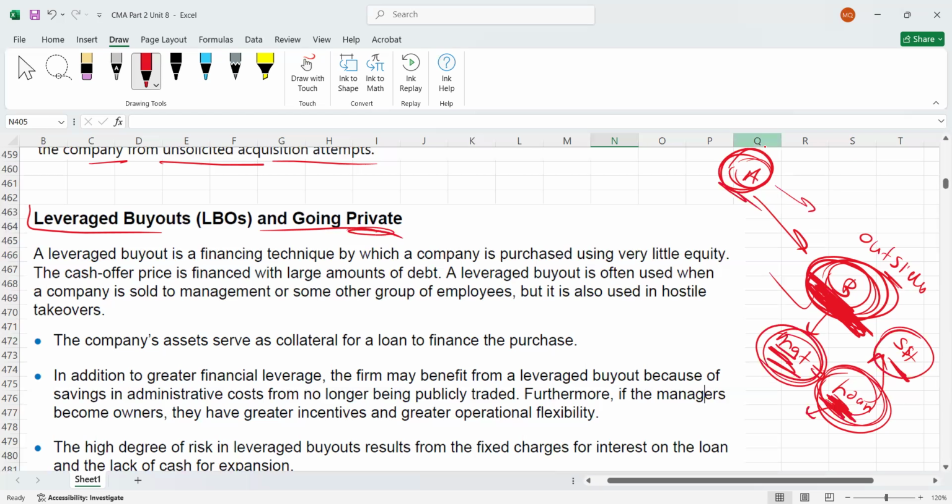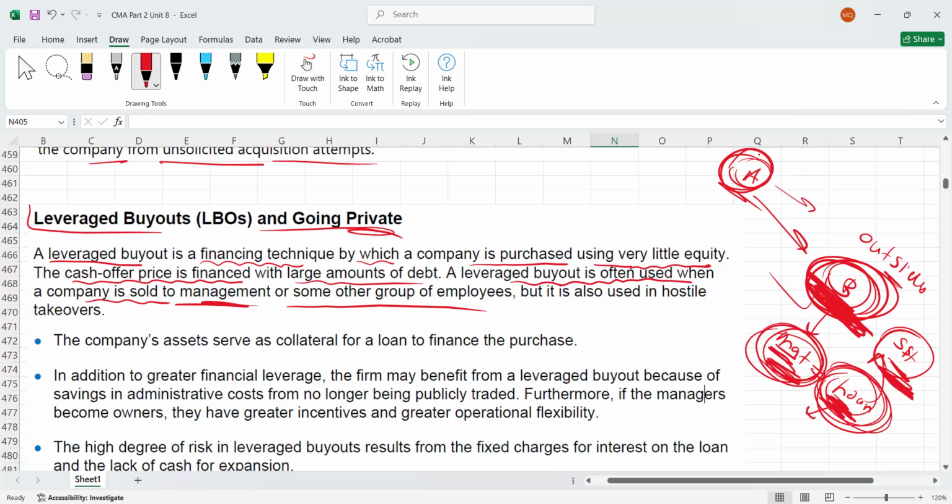But leveraged buyout, here we go. A leveraged buyout is a financing technique by which a company is purchased, with management buying the company using very little equity. The cash offer price is financed with a large amount of debt, and a leveraged buyout is often used when a company is sold to the management or some other group of employees. Simply, you are selling to the management or other group of employees, they take a loan, then they use this loan to buy the shares from the outsiders, and then they go private. This is what is called a leveraged buyout.